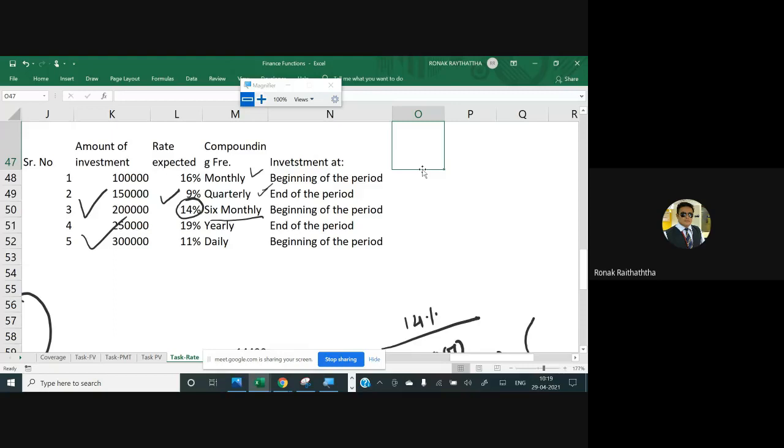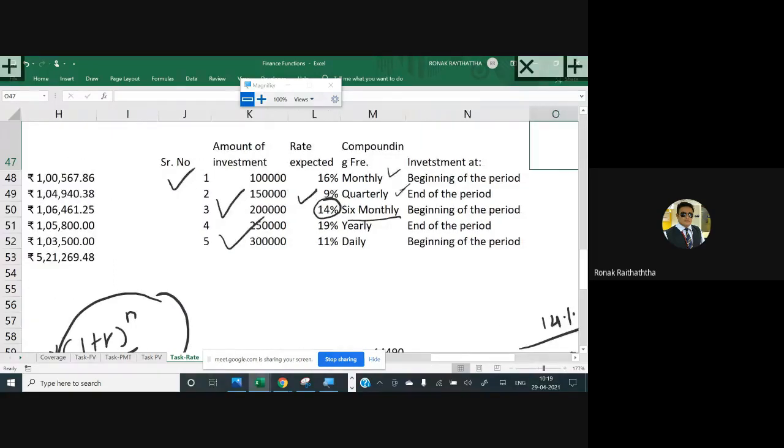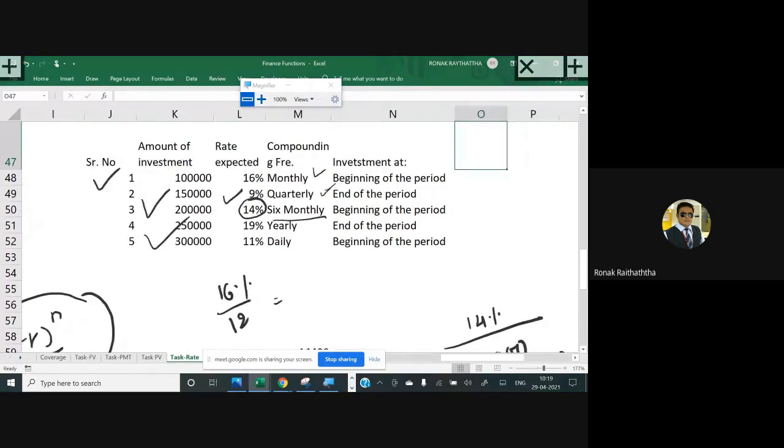So how you will be doing it manually? Say you are investing for the first time, then compounding factor you will be finding manually, right? So it's monthly. So first of all, the rate should be converted monthly. So rate must be divided by 12, and at the beginning of the period, you will have to check the number of compounding factors you'll be getting. So at the beginning, you also get it for the first period too, right? So how many total number of periods would be? There are 5 years and it's monthly in nature. So 5 needs to be multiplied by 12. So number of periods would be how many? 60.